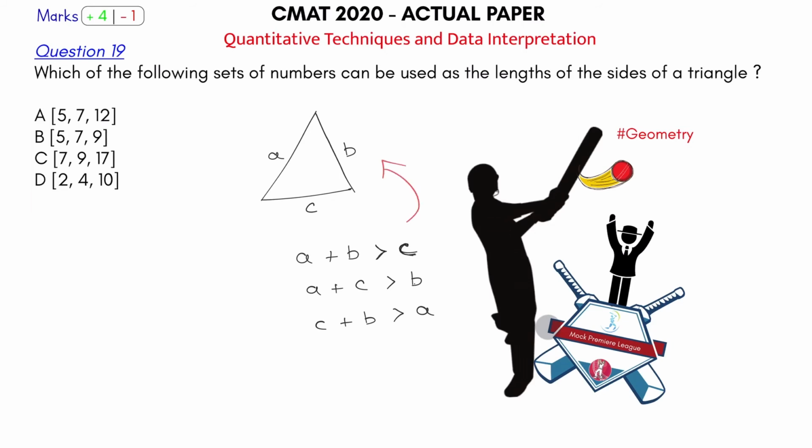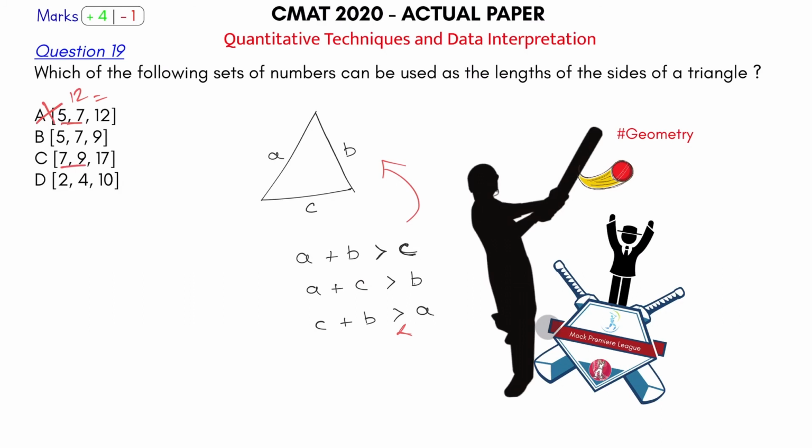Okay, if sum of two sides is equal to the third side, triangle will not be formed. If the sum of the two sides is less than the third side, triangle will not be formed. So that is what you will have to check. Check it here. 5 plus 7, sum of the two sides, 12, is equal to the third side. Wrong. This cannot form a triangle.